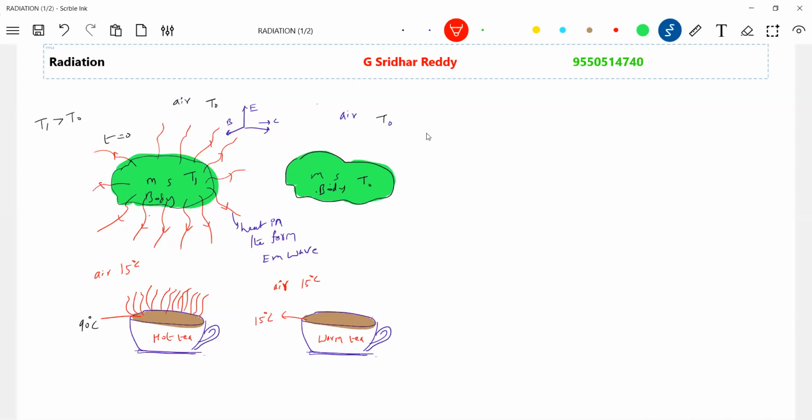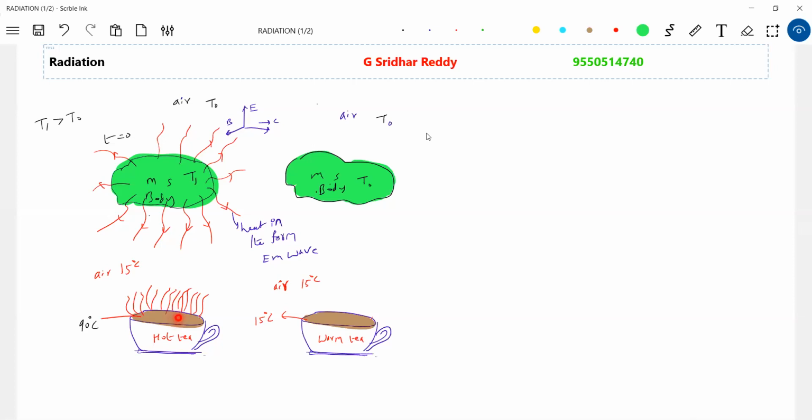Okay, let's get into this one. Let's go back to the temperature definition. All are interrelated. If you go back to the definition of temperature, what is the modern definition of temperature? The degree of measure of the randomness of the atoms vibrating in a body. If the atoms vibrate more rigorously, it is said to be higher temperature. If the atoms vibrate less rigorously, then it is said to be at low temperature. As you increase the temperature of a body, the atoms start vibrating more rigorously. So the degree of random vibration of atoms is nothing but the temperature.